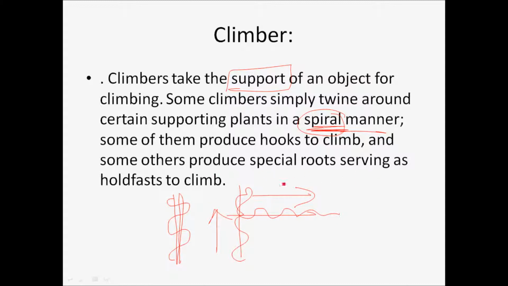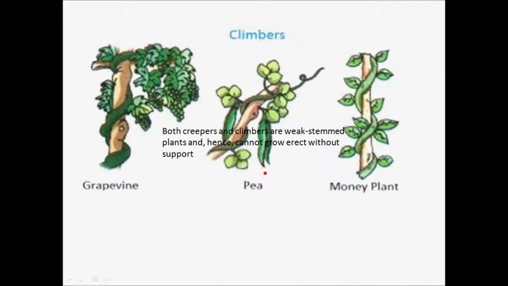Some of them produce hooks to climb and some of them produce special roots serving as holdfast to climb. So they have different kinds of roots, whereas with creepers we talked only about the vertical roots which moved inside the ground and helped them hold the ground. But in this case, they produce special roots serving as holdfast to climb. The basic examples of climbers are grapevines, pea, money plant.